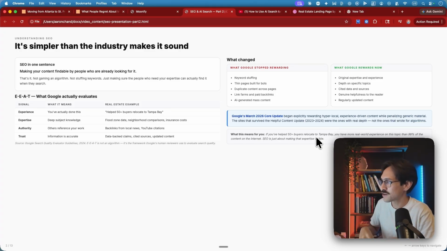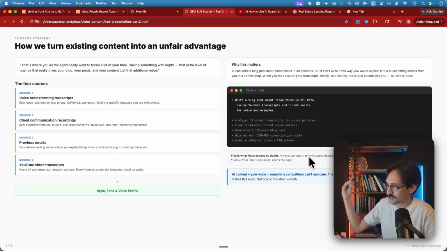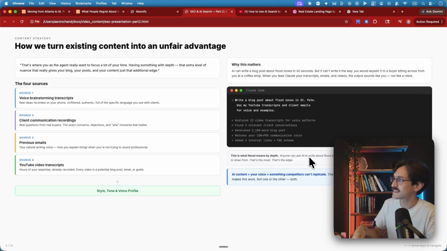And I truly think we figured out how to do that. And the way we do that is actually using just proprietary data, which is your voice transcripts, like from brainstorming. Like I'll show you guys my run through with some of my video blog ideas and how I use those. Also just client communication. I save all my texts, all my emails, every promo email, every newsletter, every story I tell. I have all that, all my reviews.